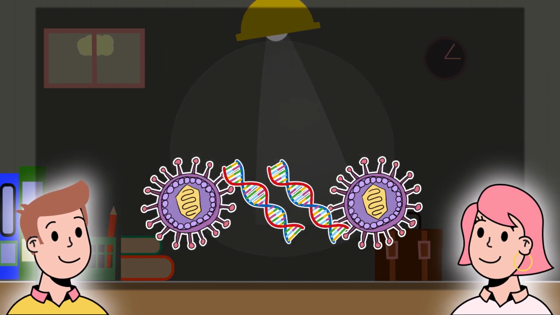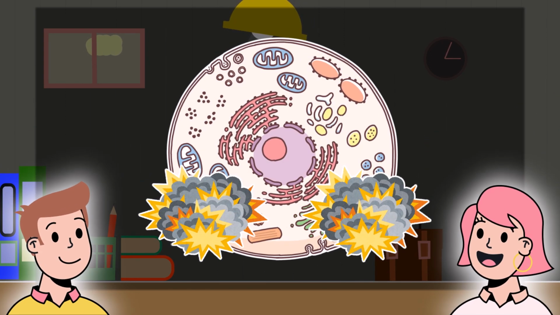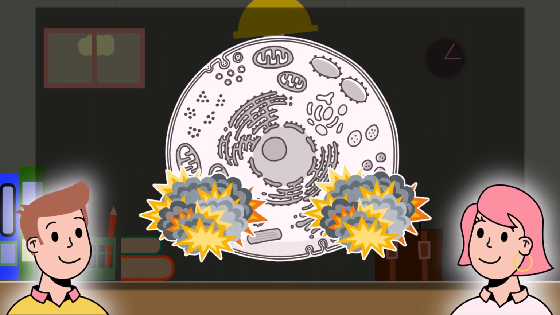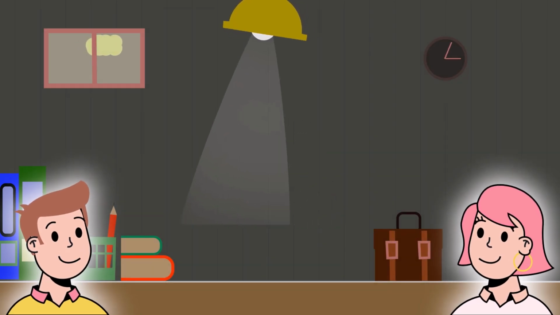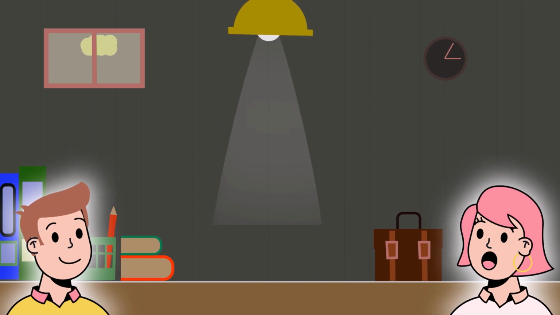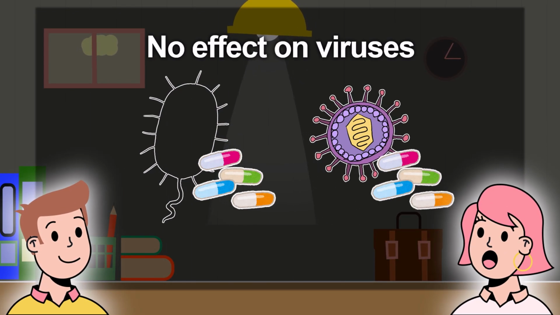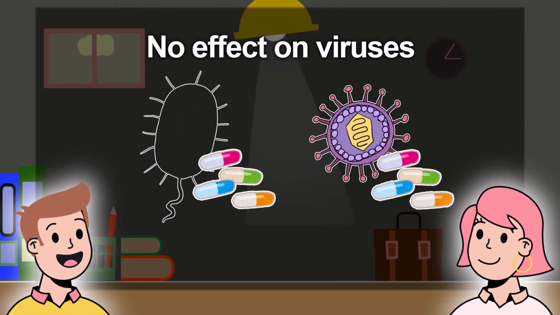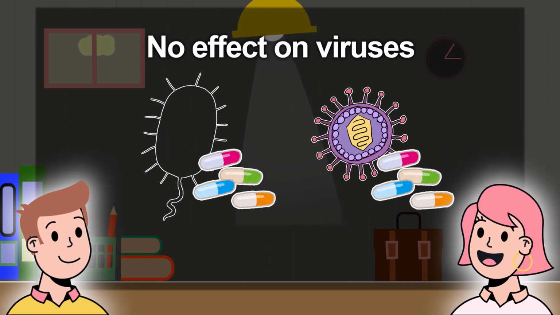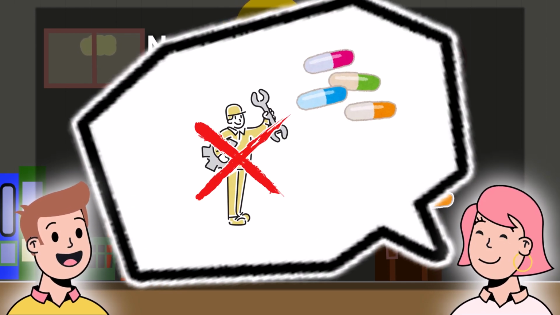And the multiplied viruses destroy the cells and are released outside. And most of the time, the destroyed cells end up dead. That's a clever way, isn't it? Viruses are really cunning in their calculations. Exactly. Now, let's take a look at the difference in treatment methods between bacteria and viruses, understanding this difference. Do antibiotics work on viruses? Actually, antibiotics mainly act on bacteria. So they work on bacteria, but not on viruses, right?